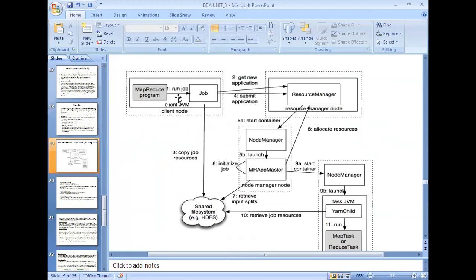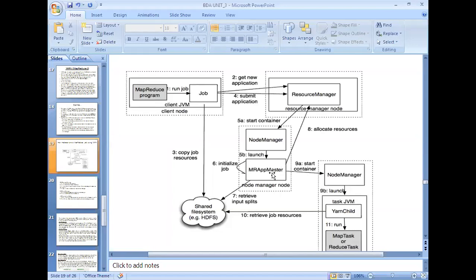Here the job tracker will assign the task to the task tracker. But here it is not the case. Here also the same name nodes and data nodes are present, but the way it organizes all these things is entirely different when compared with the classic MapReduce.